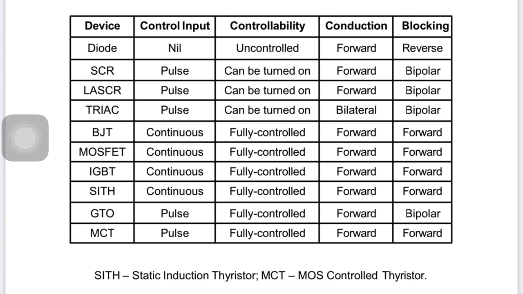So laser activated SCR, TRIAC, BJT, up to SCR, LSCR and TRIAC have the same control strategy, except the conduction is bilateral only in the TRIAC, because the TRIAC has 2 anti-parallel connected thyristors, right? So we can control the current in both directions. Now BJT, bipolar, as the name says, bipolar junction transistor. So the control input is in continuous form, right? And full controllability we can do by BJT, MOSFET, IGBT, SIT, GTO and MCT.